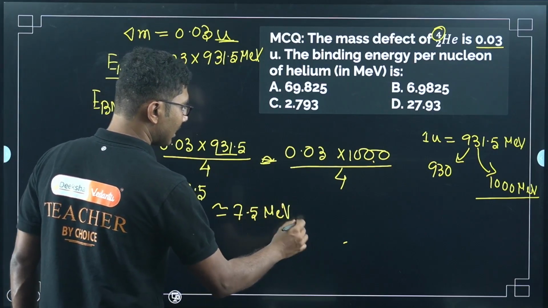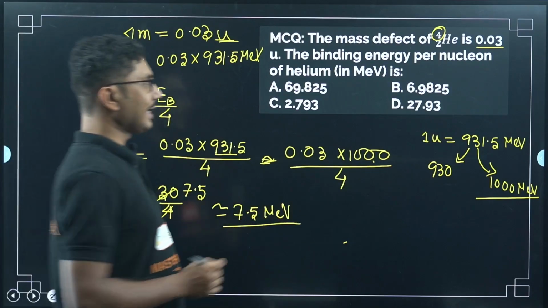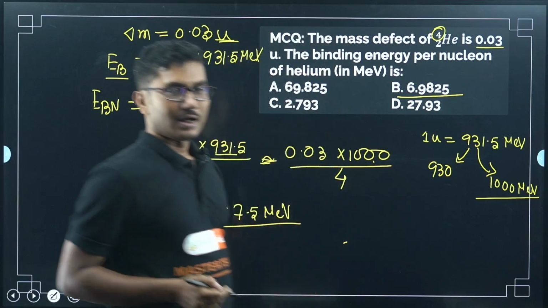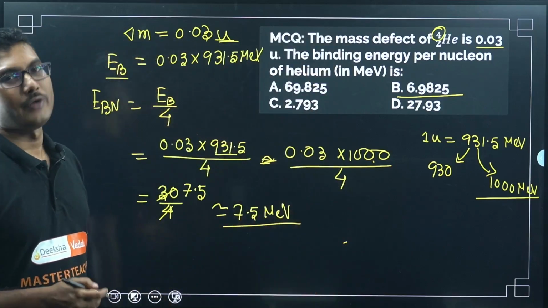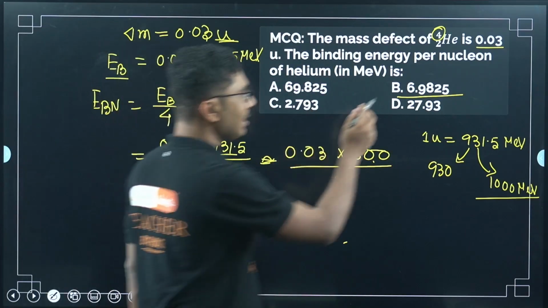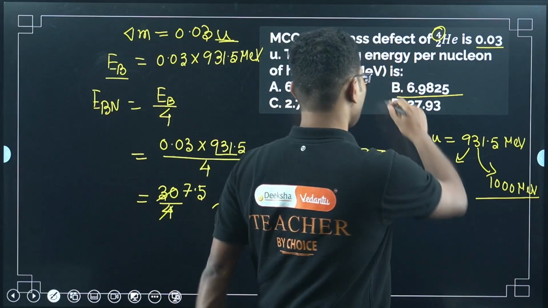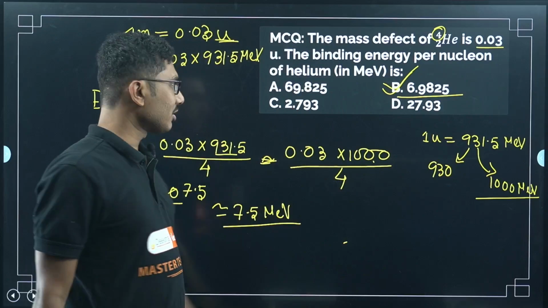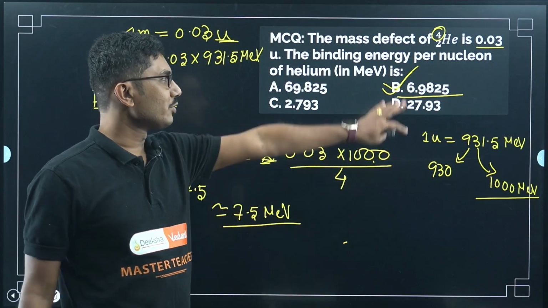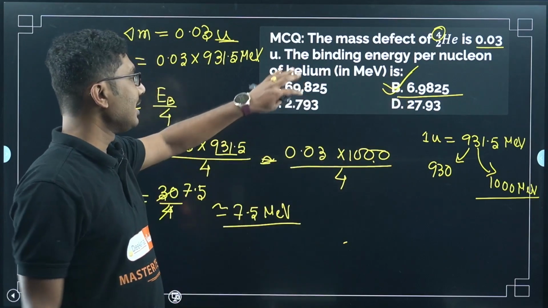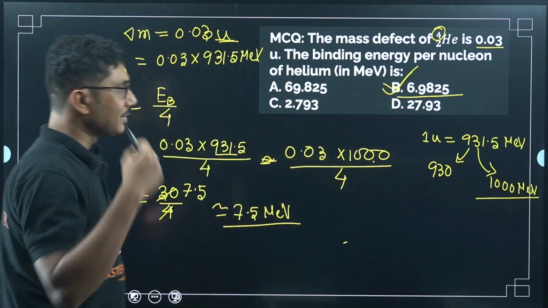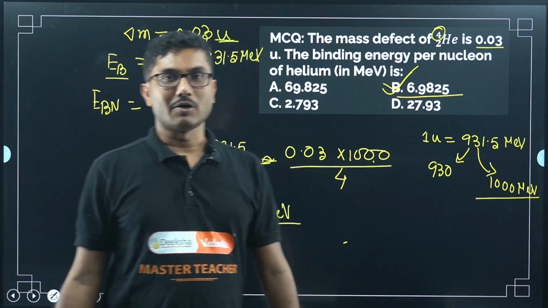Now you can answer what is the correct answer. The correct answer is obviously 6.9825, because this is the closest number to this value. So the correct answer is option B. Neither 2.7, it is not close to 2.7 at all, nor is it close to 27.93. Obviously these are only given to confuse you. If you make any decimal mistakes, you will get a wrong answer.